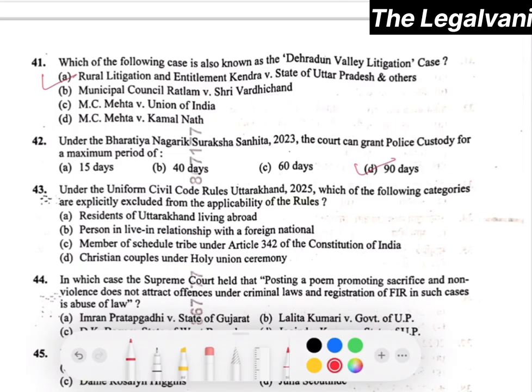Question number 43. Under the Uniform Civil Code Rules Uttarakhand 2025, which of the following categories are explicitly excluded from the applicability of the rules? The right answer will be option number C, that is members of Scheduled Tribe under Article 342 of the Constitution of India are exempted.